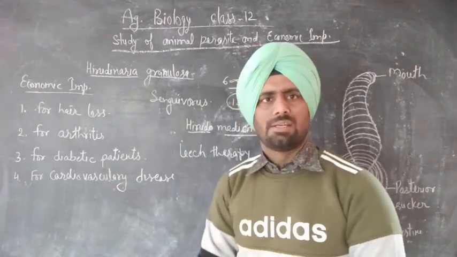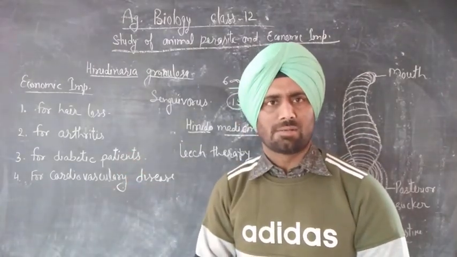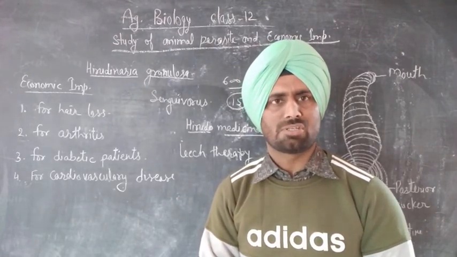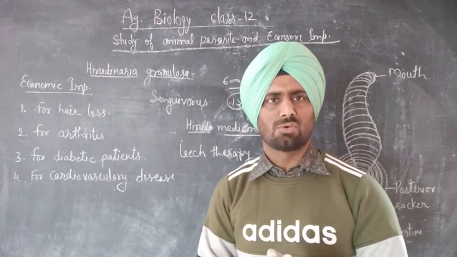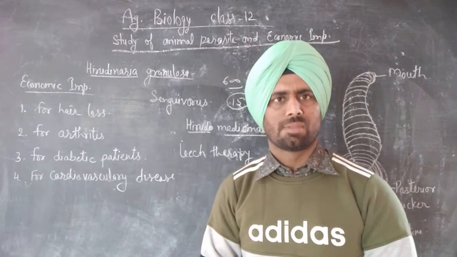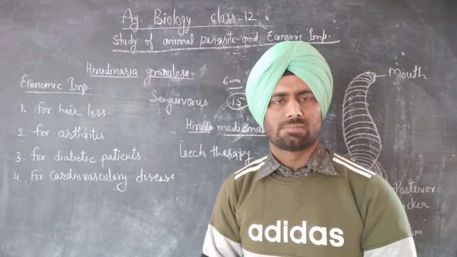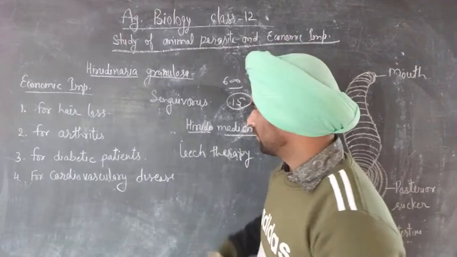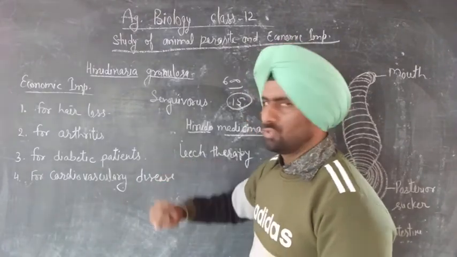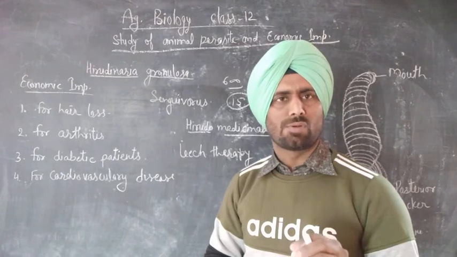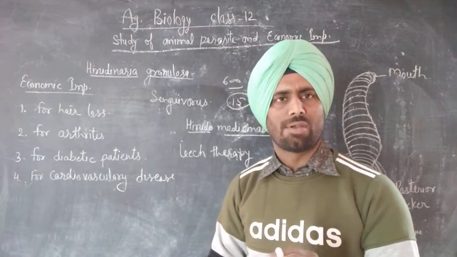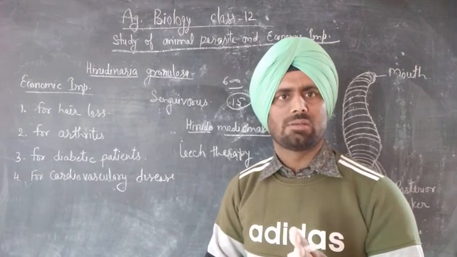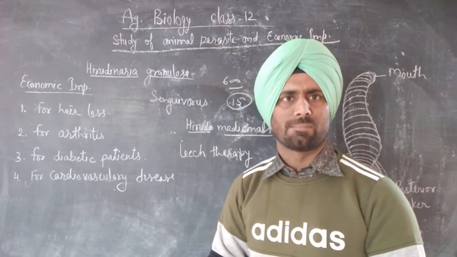Next, it is used for diabetic patients. The blood of a diabetic patient is more concentrated, so the chance of blood clotting is more. For this, the leech is used because its anticoagulant hirudin stops clot formation.